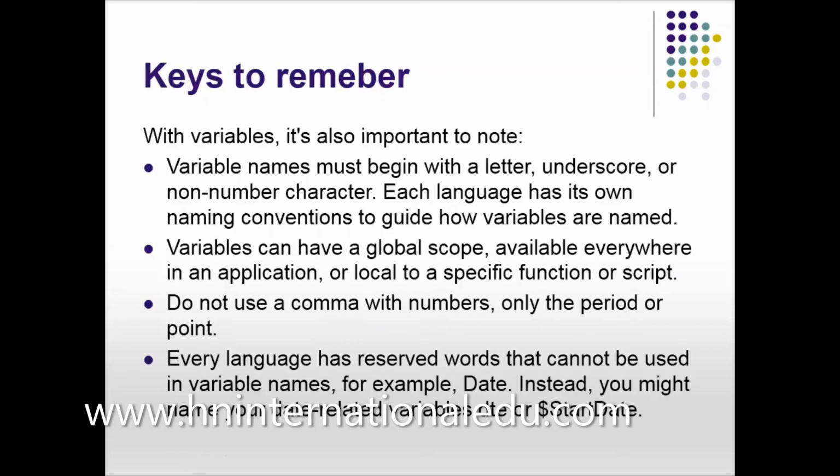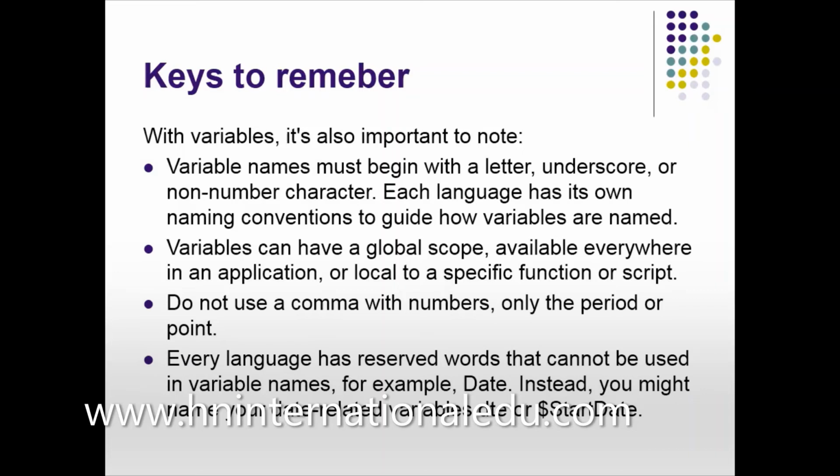Keys to remember. A variable name must begin with a letter or an underscore, or a non-number character. As I told you, it should not be a number. Each language has its own naming convention to guide how variables are named. In any programming language, whenever you open a compiler, it gives you detailed instructions about everything. You do not have to worry about any programming language. They are very easy to handle, and they give complete detail on how to write a variable.